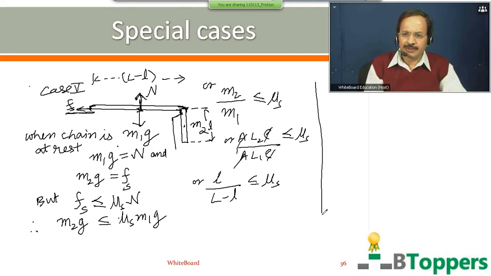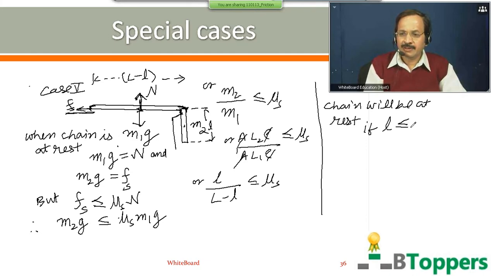So if you simplify this last relationship, you can conclude that the chain will be at rest if the length of the hanging part of the chain is less than or equal to μs into L by μs plus 1.